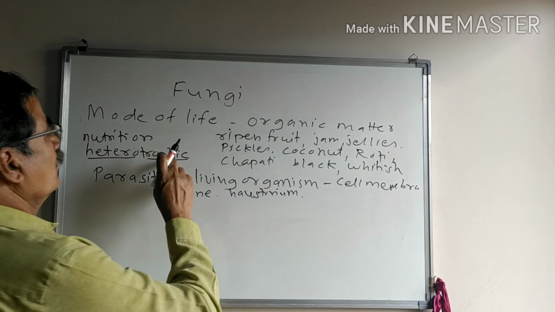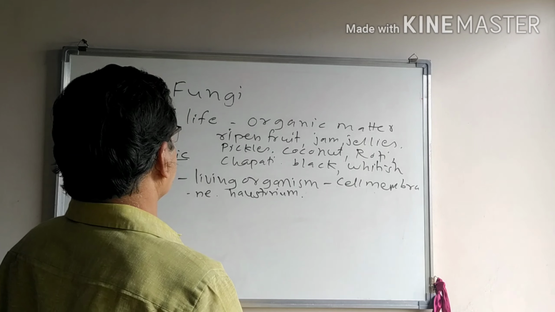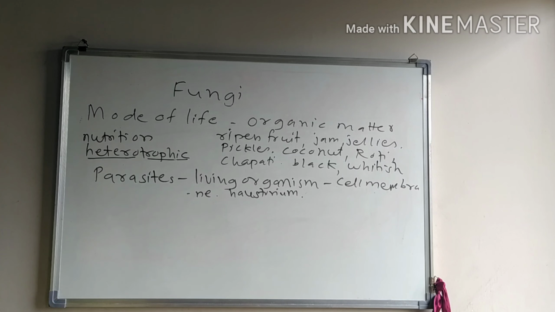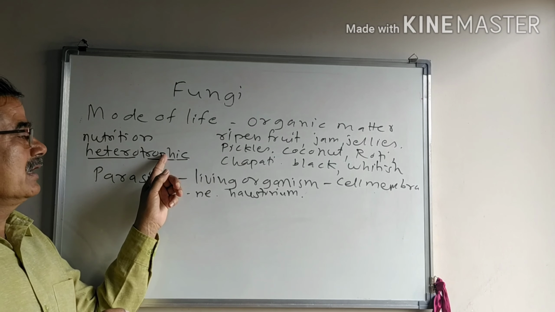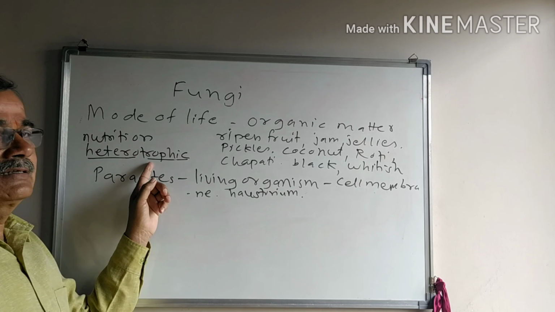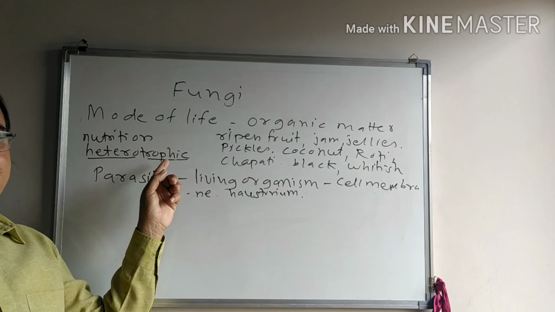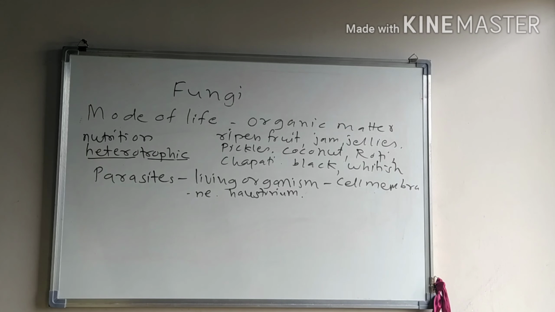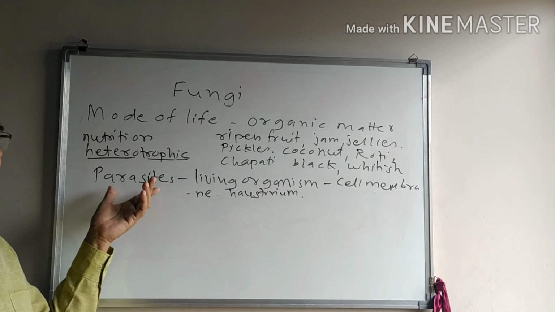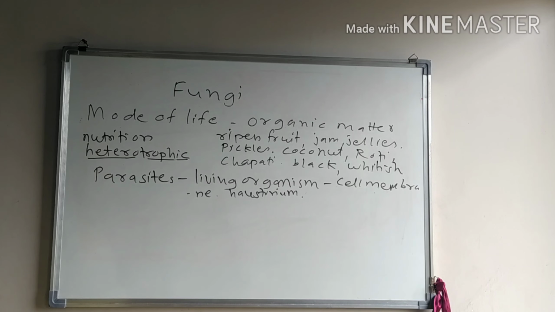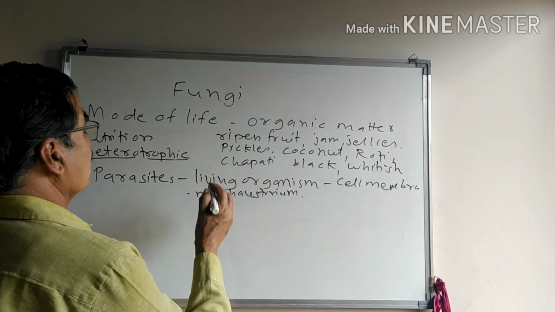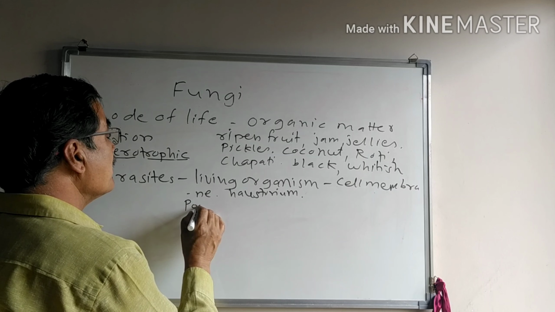Among the heterotrophic fungi, the common ones are Mucor, Aspergillus, Rhizopus, Penicillium. These are the common fungi. Parasites grow on living organisms. They are generally known as powdery mildews.